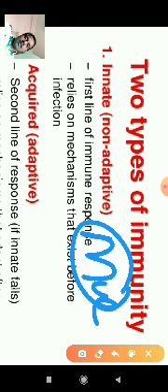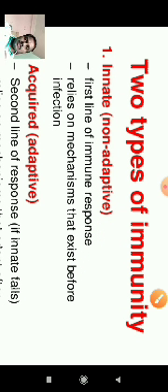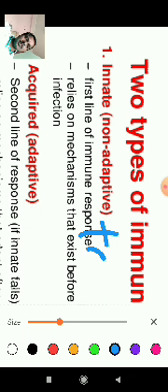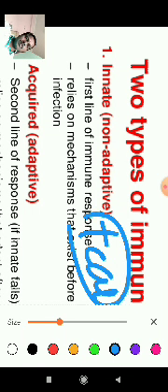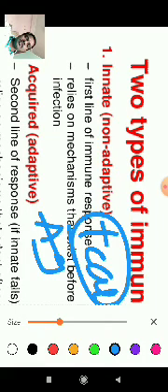Tears are also produced from the eyes, and tears contain antibodies that protect against antigens. So tears are also one of the first line immune responses.